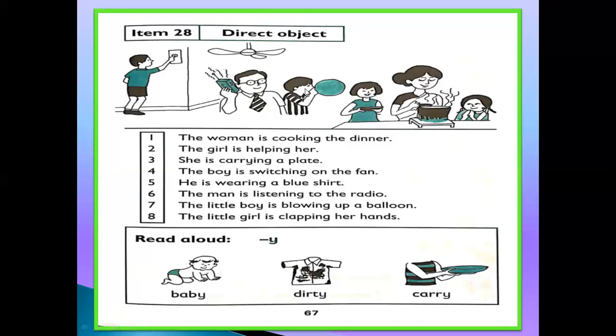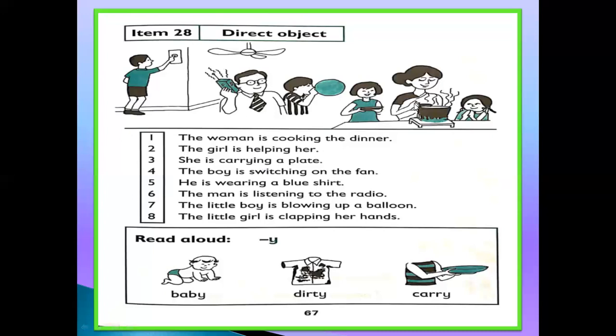Here are some pictures and some things you can see, and about these things you will learn here. In direct object, look at number 1. The woman is cooking the dinner.